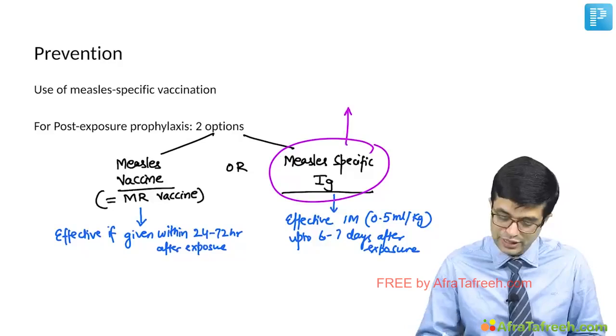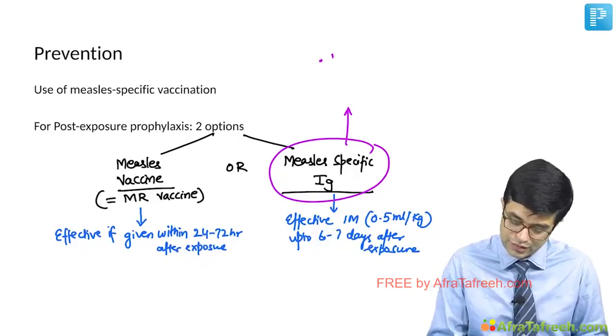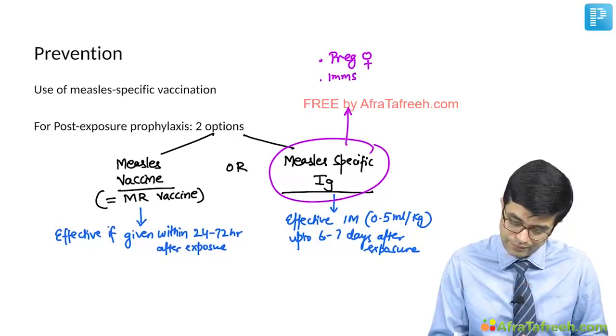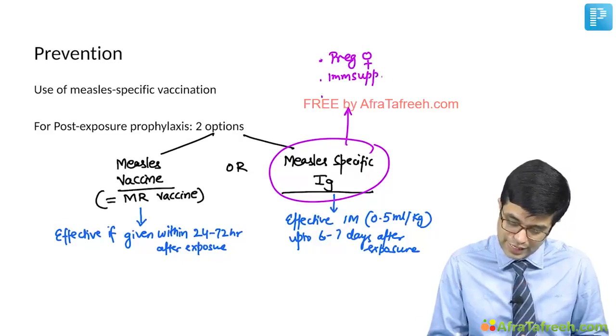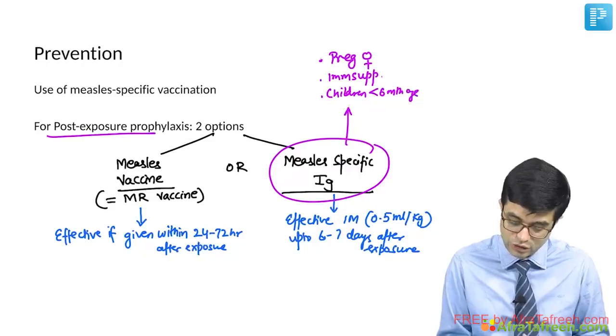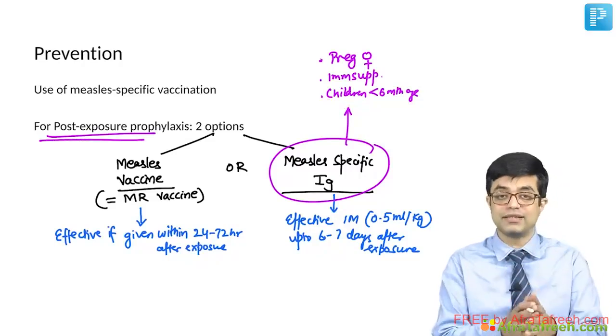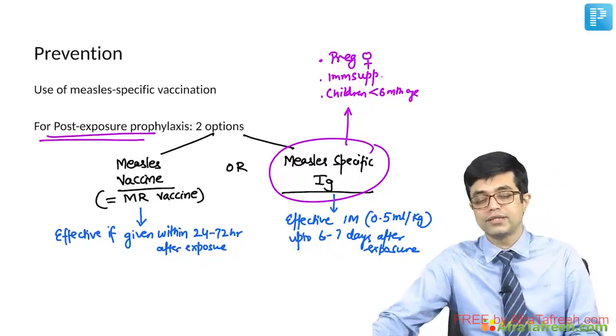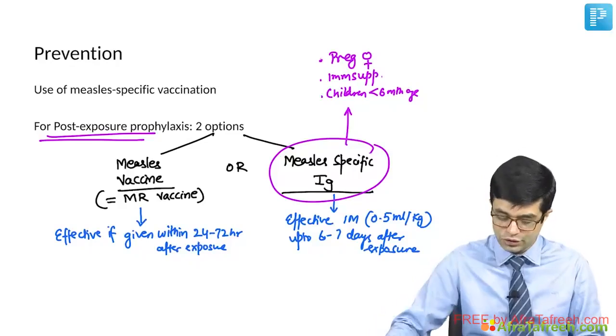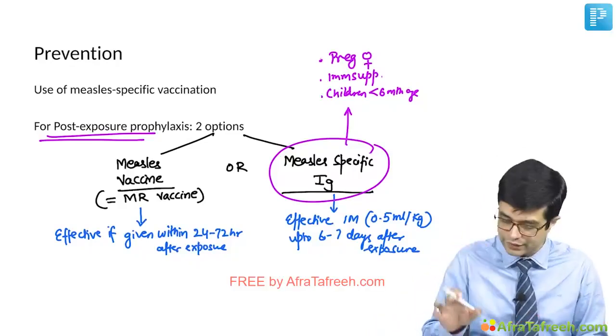Measles specific immunoglobulin are indicated in high risk individuals like pregnant females, people who are immunosuppressed or immunocompromised, and children less than 6 months of age. And that too only when there is contact with a measles case. There are no subclinical cases or carrier states in case of measles. So this finishes the measles infection.